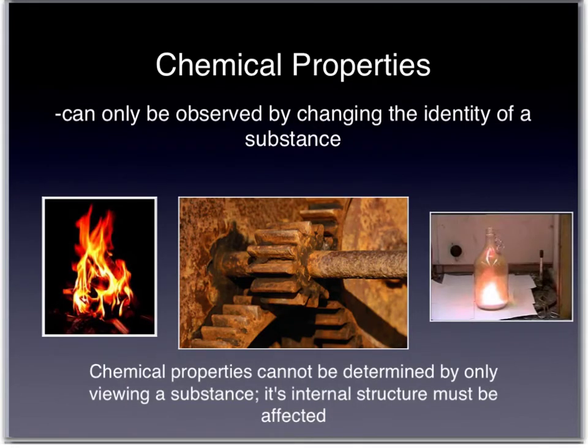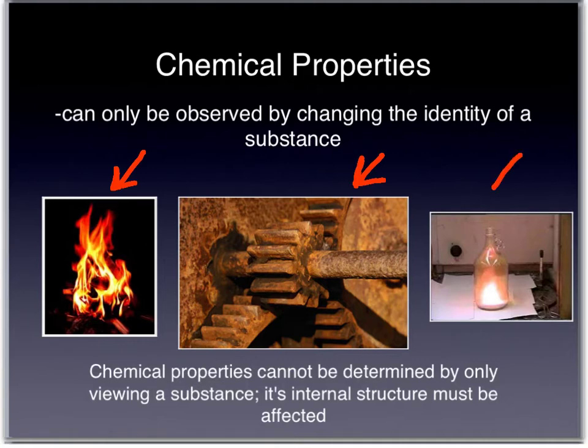A chemical property, however, you can only observe by something about the identity of the substance changing. For example, flammability, the ability of something to burn, is a chemical property. The identity of the substance changes. We always get something new when something burns. The ability of iron to react with oxygen to rust is a chemical property of iron.